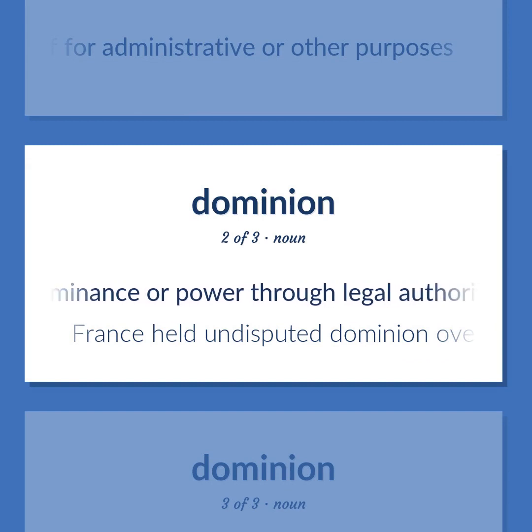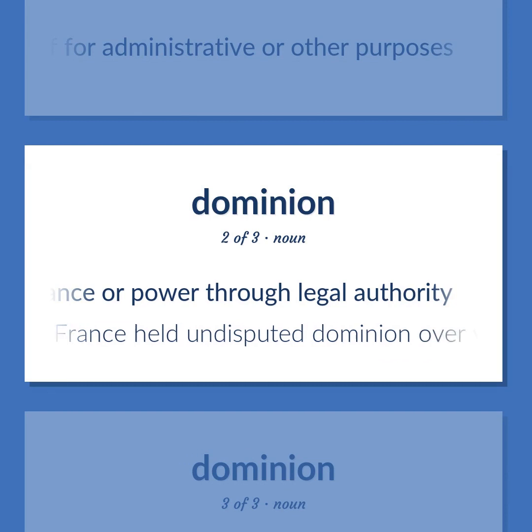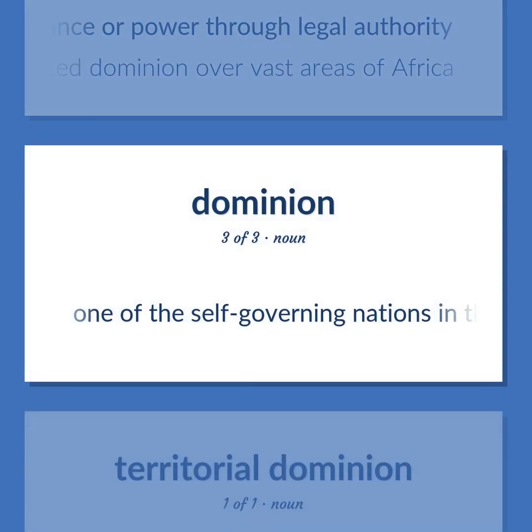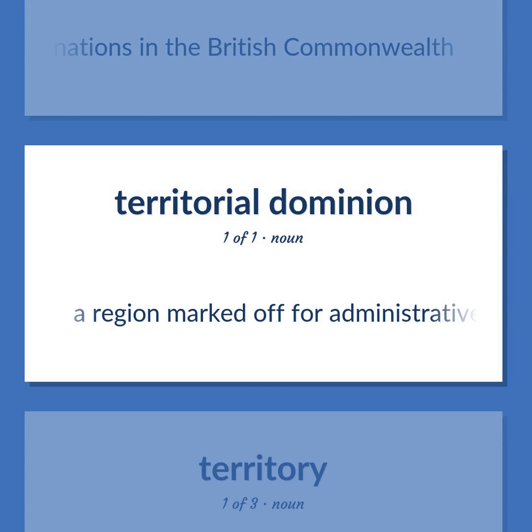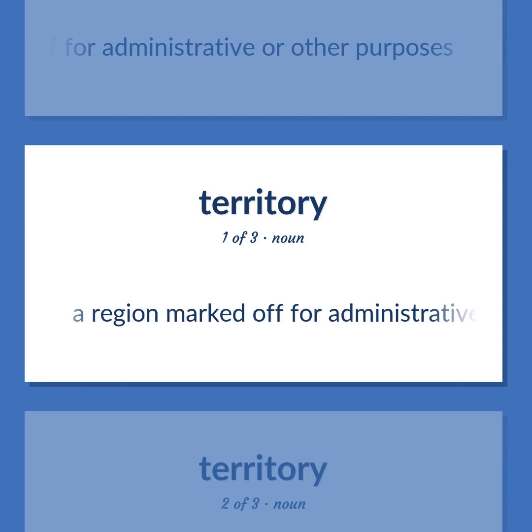Dominance or power through legal authority. France held undisputed dominion over vast areas of Africa. One of the self-governing nations in the British Commonwealth. A region marked off for administrative or other purposes.